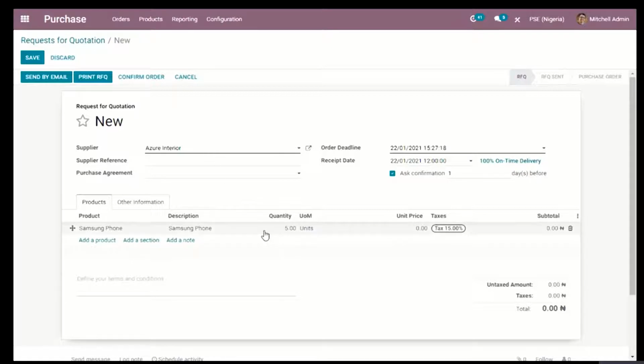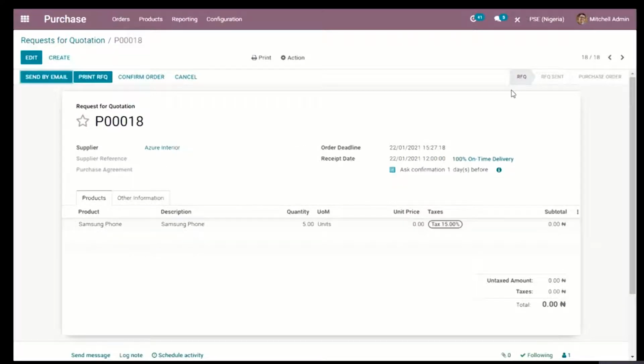So I might as well just save this document. There are two ways to, if you look at the right of your screen, you see that you have RFQ sent and purchase order. This is showing the status of this particular transaction. Now, if I were to send by mail or print this RFQ, the status is going to change from RFQ to RFQ sent, meaning that it has been sent to the vendor.